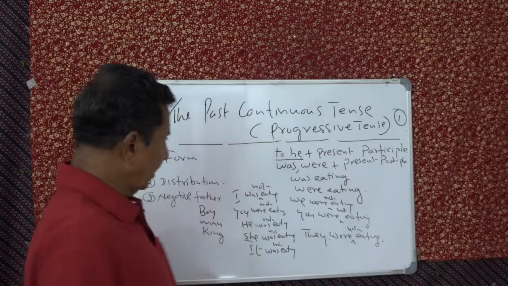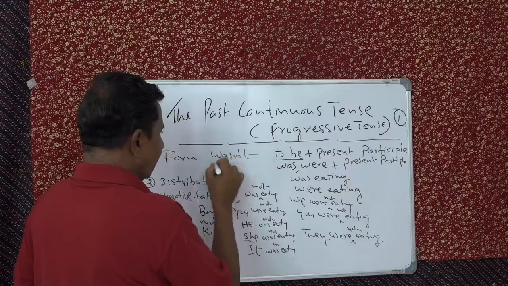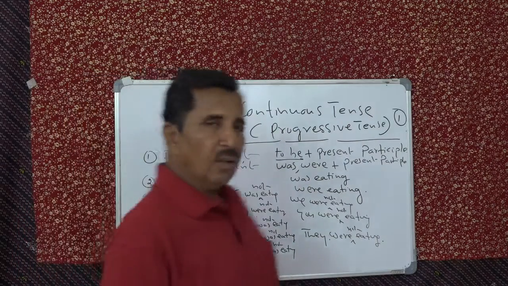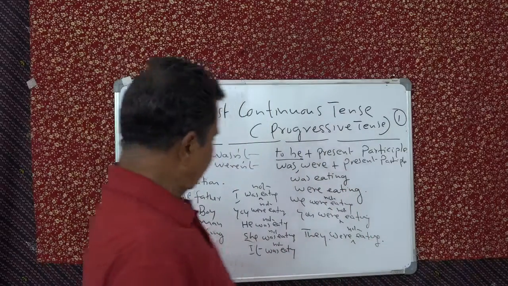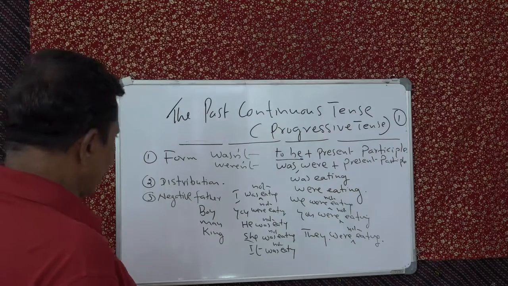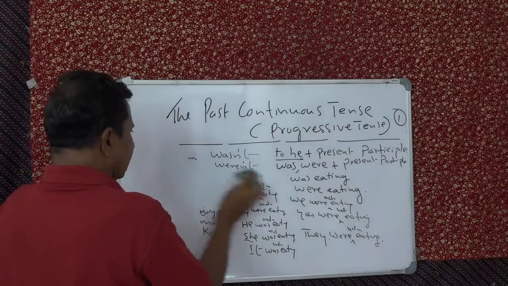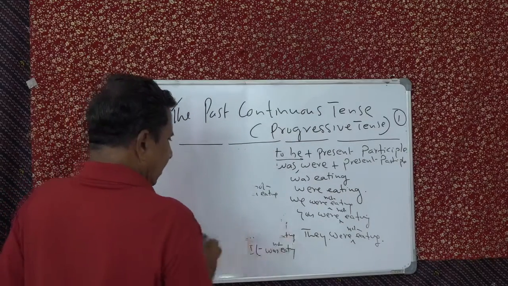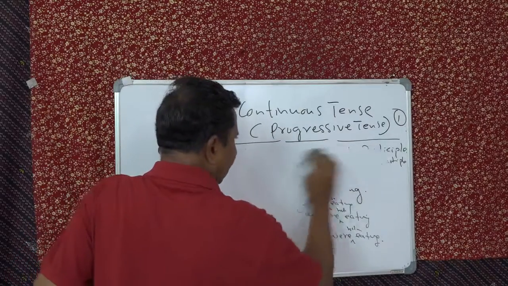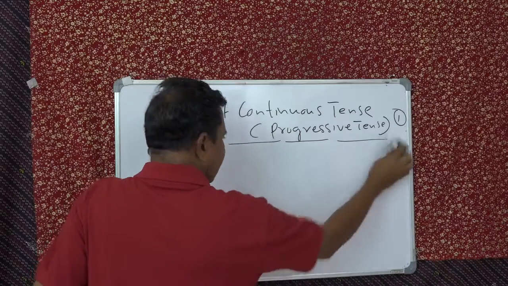Wasn't, weren't. Short form will be wasn't and then weren't. Now the next point is, what is the next point when you study any tense? First is form, second is distribution, third is negative and also the short form of the negative or contracted form.